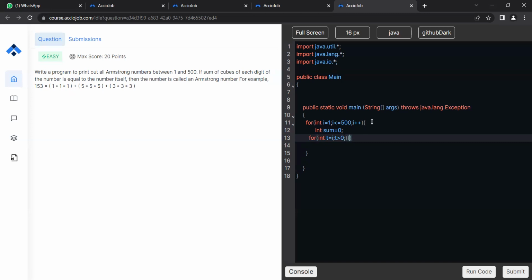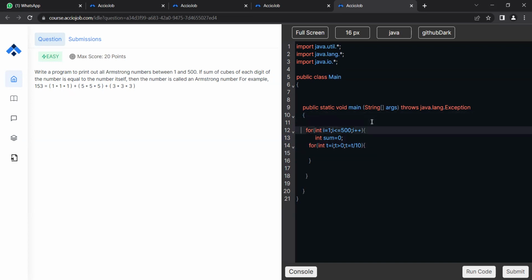If t is greater than 0, then I don't need any sort of increment or change value. Or rather, let's write the change here itself: t is equal to t by 10. So this is the change that we are doing every loop. Okay, Jyoti, I will be sticking to English now. This time I'm writing the change statement as the third condition. I will be covering it.